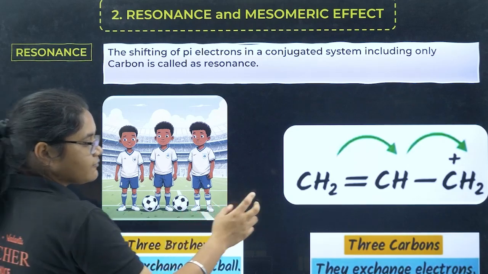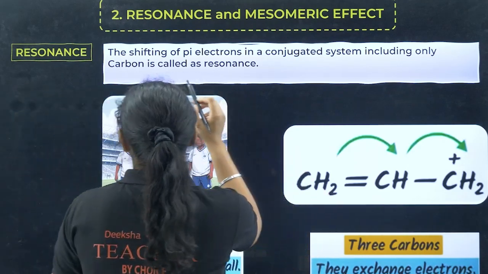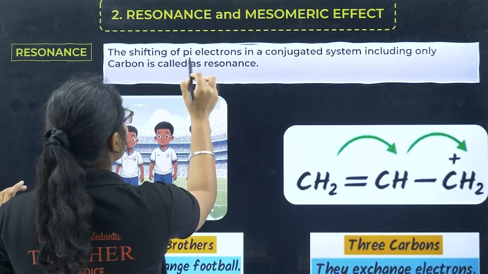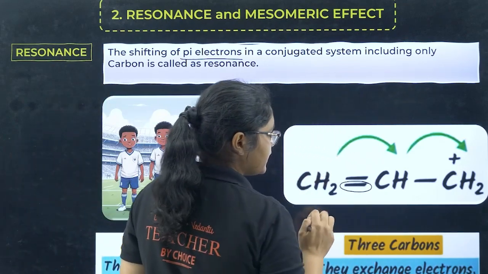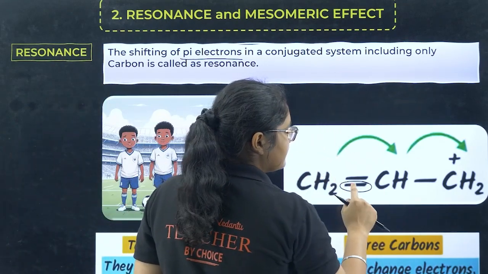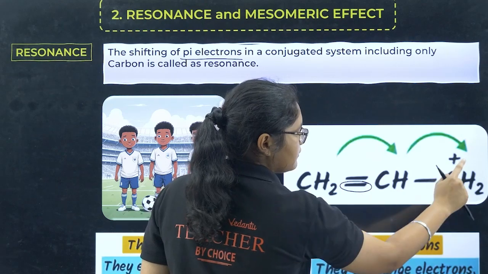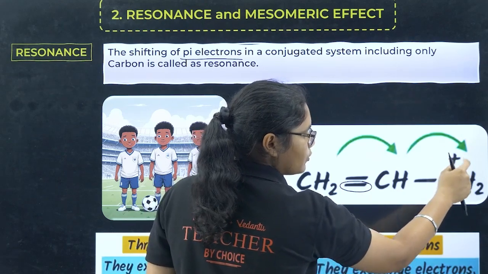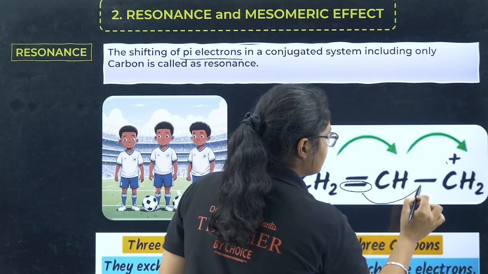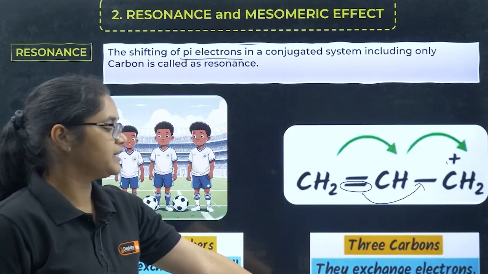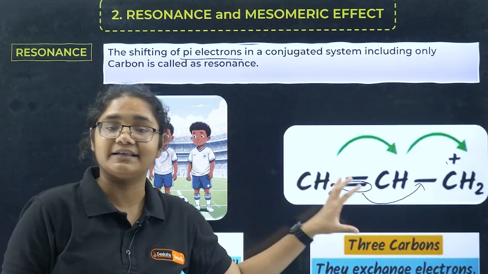Similarly, pi electrons will move, which is very important. If there are 3 carbons, they're moving. It can move here because there is a vacancy, a plus charge is there. This is called carbocation, right? So if the electrons can move from here to here, they exchange electrons, and this is called resonance.